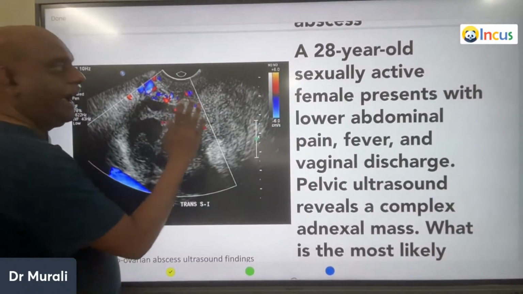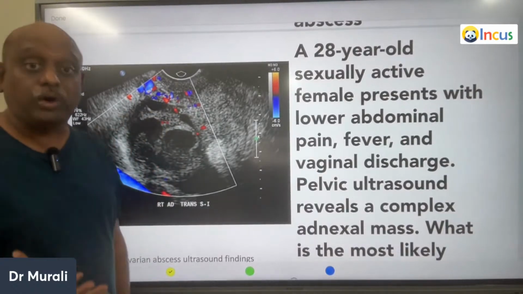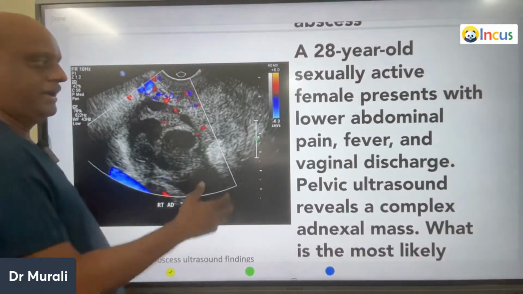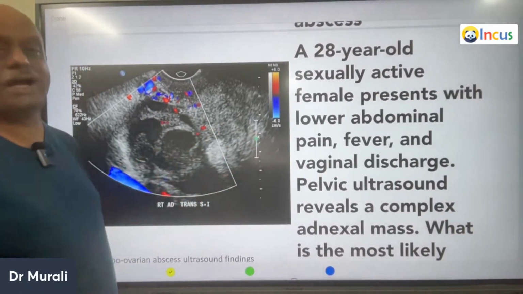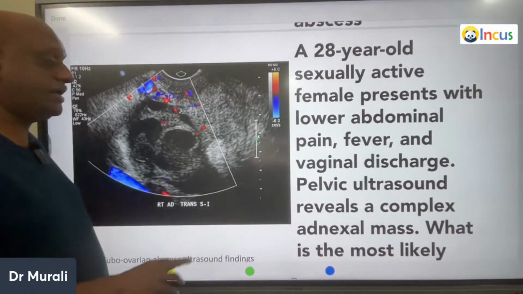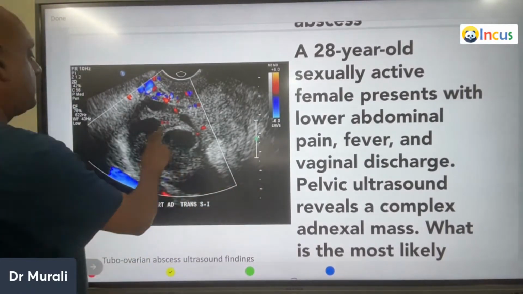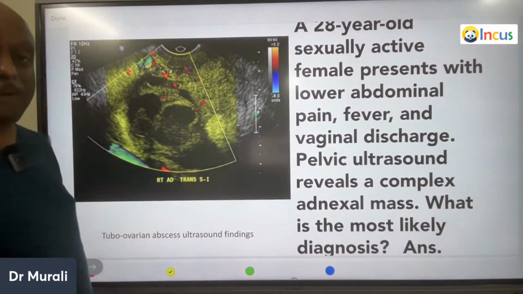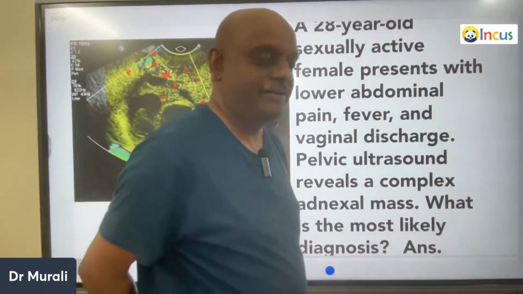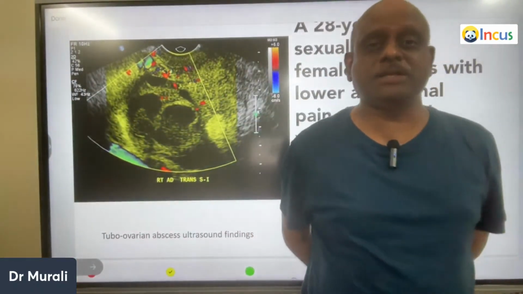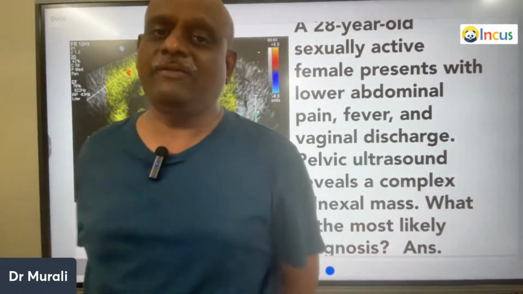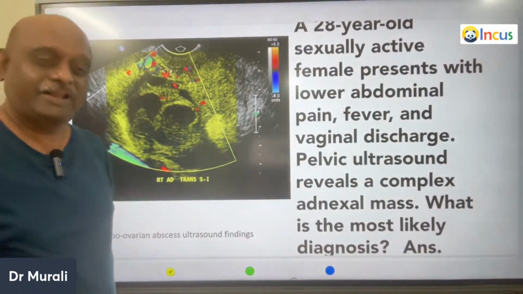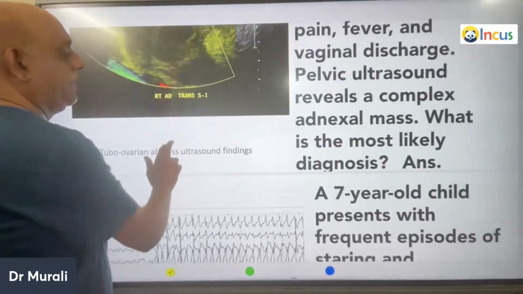A 28-year-old sexually active female presents with a lower abdominal pain, fever, vaginal discharge, and pelvic examination is showing adnexal mass. So this is a classical appearance of tubo-ovarian abscess as a complication of the pelvic inflammatory disease, is what you have to remember.